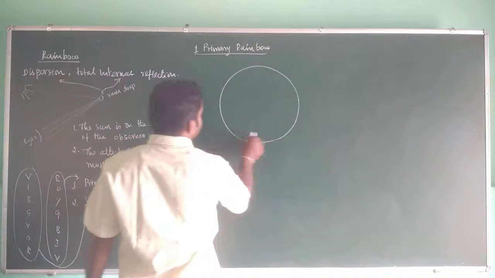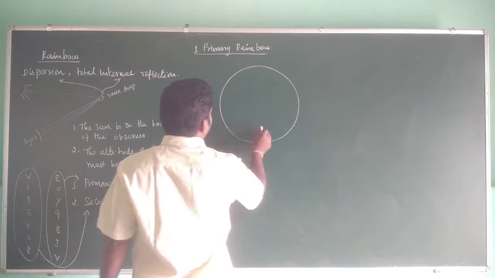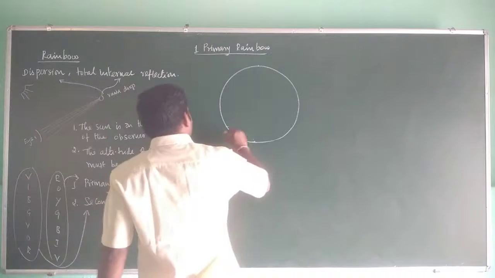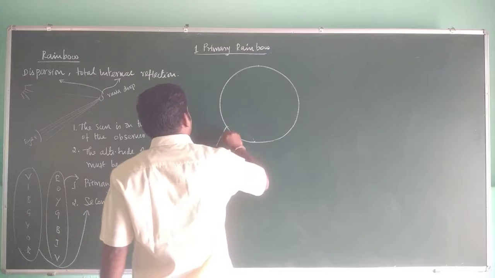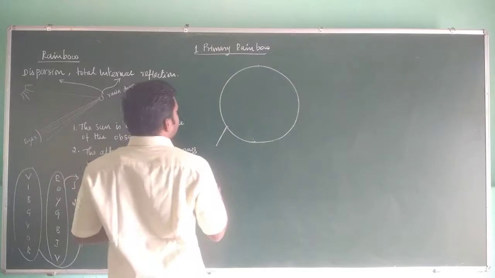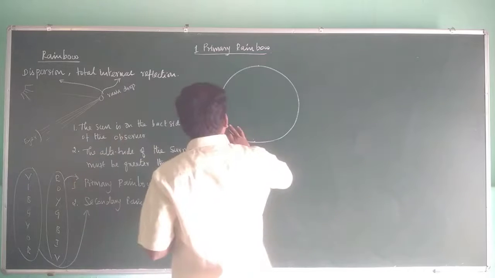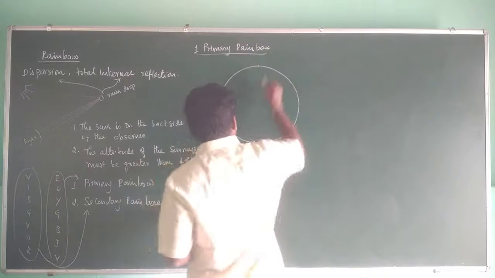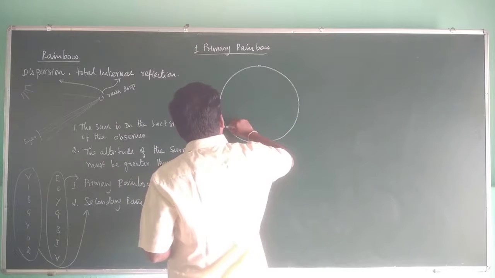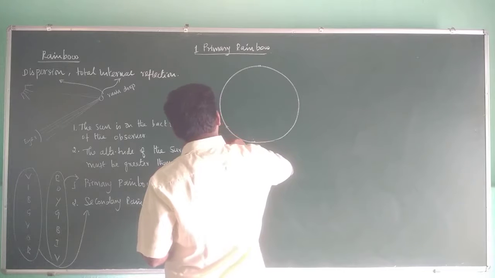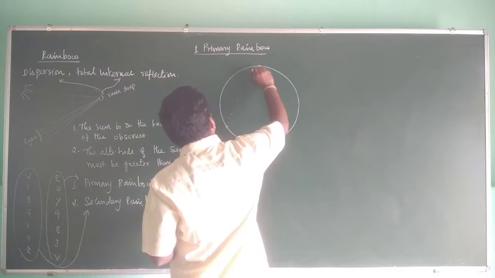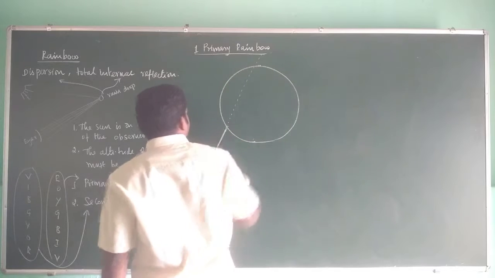Now, assume that the sun ray enters in this way.